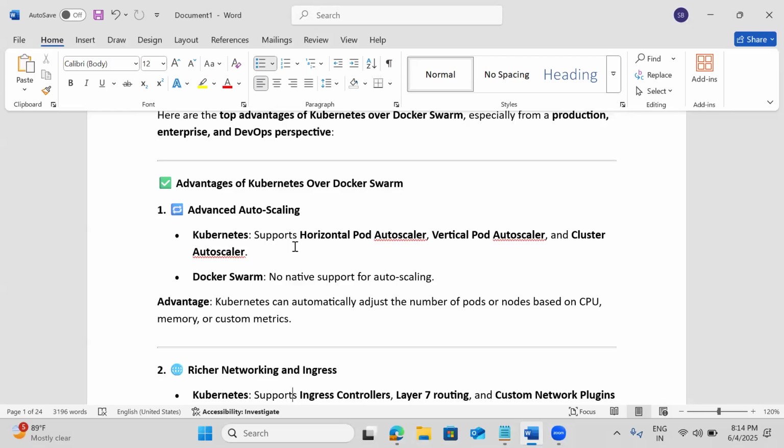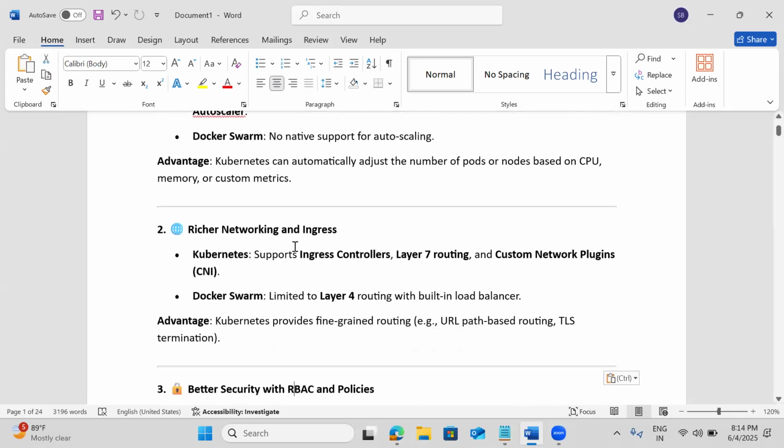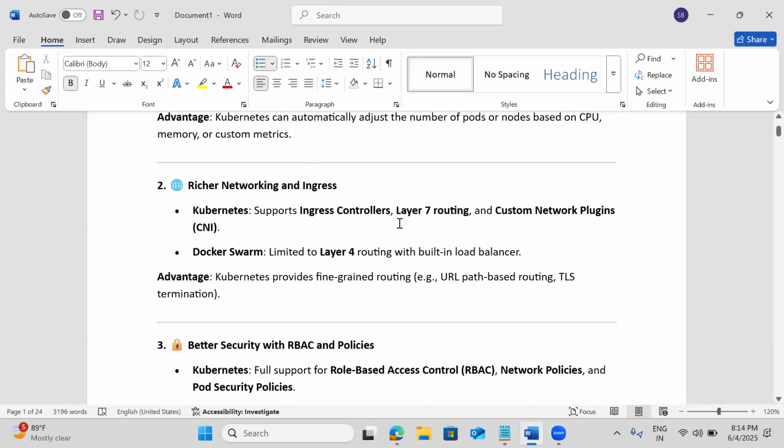Okay, so then the second one is the richer networking and ingress we also have. So ingress controllers, layer, all these features Docker Swarm is now trying to implement, but the already proven solutions are with Kubernetes. People will come with one feature of Docker Swarm, saying we have this with Docker Swarm, but the problem is no one has proven that or no one has used that. But Kubernetes has already been proven.